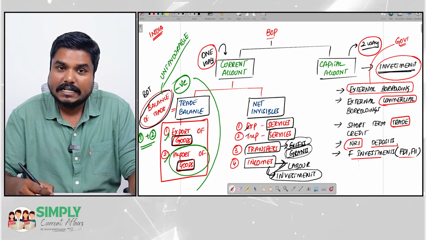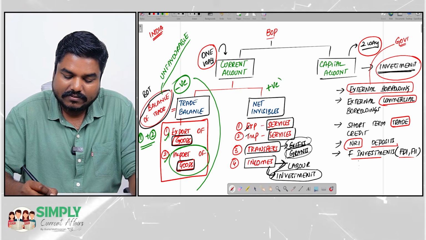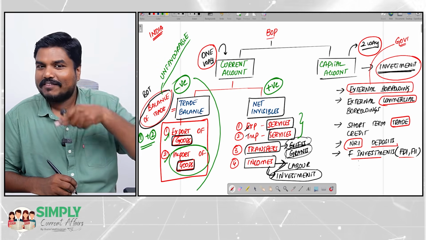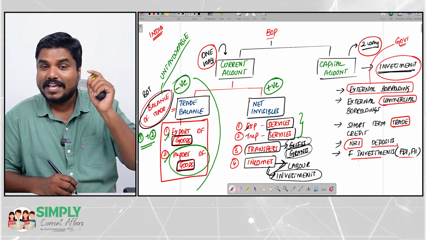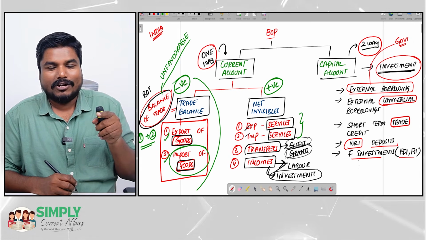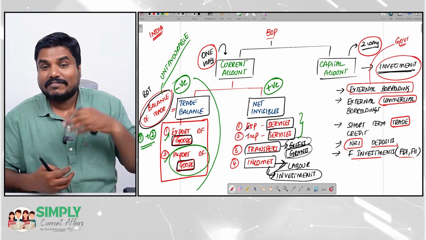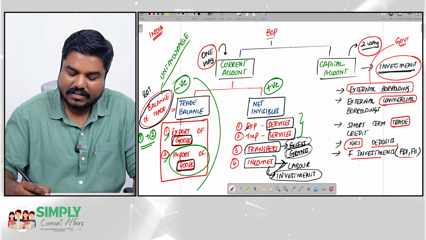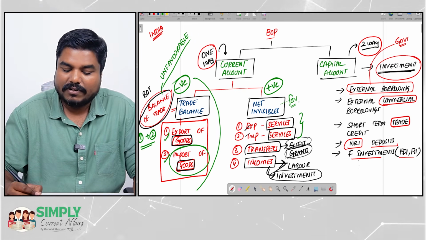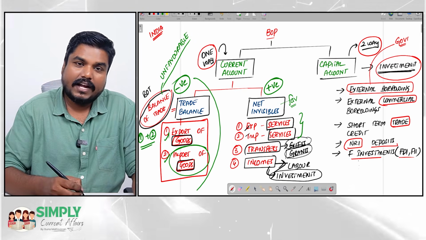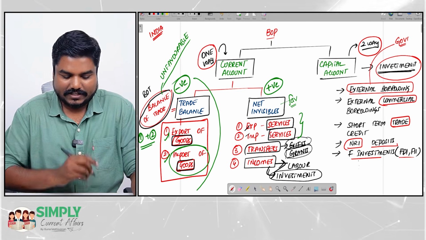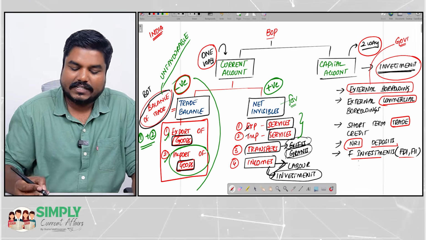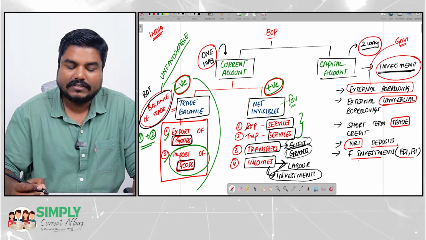With respect to net invisibles, it is positive for India because with respect to services, we export more. And also the remittances which we receive are very, very high. So net invisibles is favorable for India. Trade balance is unfavorable. You have to understand that. So my trade balance is negative, my net invisibles is positive.